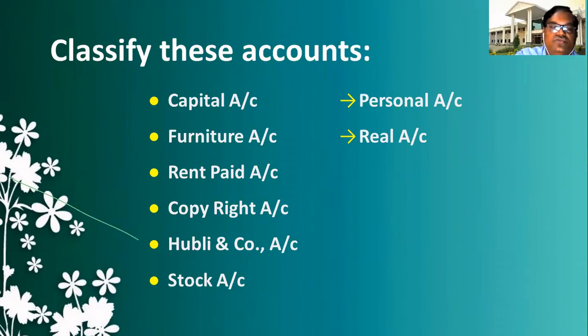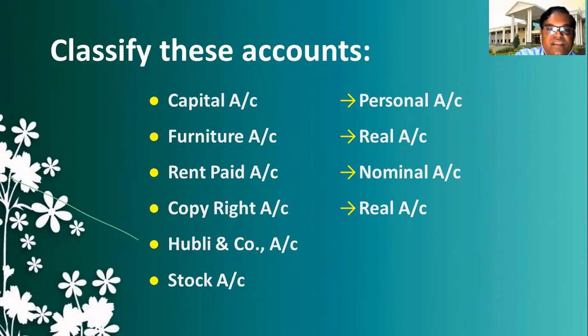So machinery, goods, furniture, all come under real account. Rent paid should come under nominal account. Copyright account comes under real account. And next, Hubli and Company account, it is a body of persons, so an artificial person, therefore it should be classified under personal account. And the last one, stock, also comes under real account.